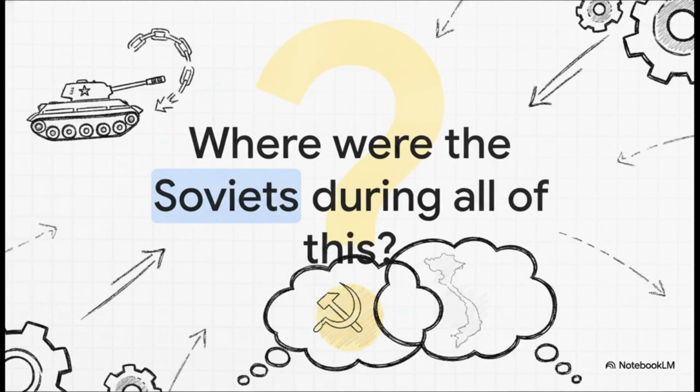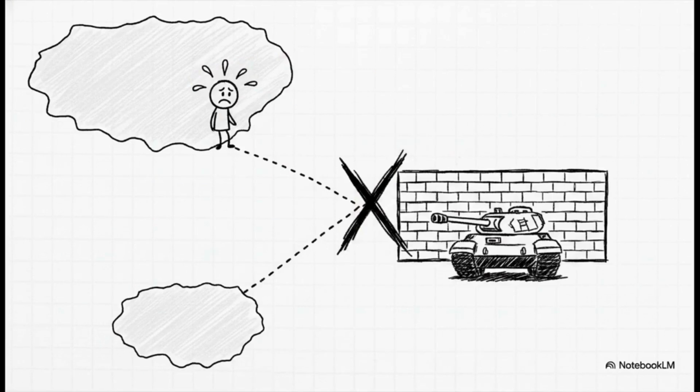Now, looking at all this devastation, you're probably wondering, where were the Soviets? Why didn't Vietnam's powerful Soviet allies intervene to protect them during the invasion? After all, the shifting alliances of the 70s heavily positioned the Soviets as Vietnam's primary international backer. Why would they just sit back and watch? Well, the history shows that the Soviets were practically paralyzed. They simply couldn't reach Vietnam without triggering a massive global conflict or reopening their own contested border skirmishes. It was a sheer problem of geography.